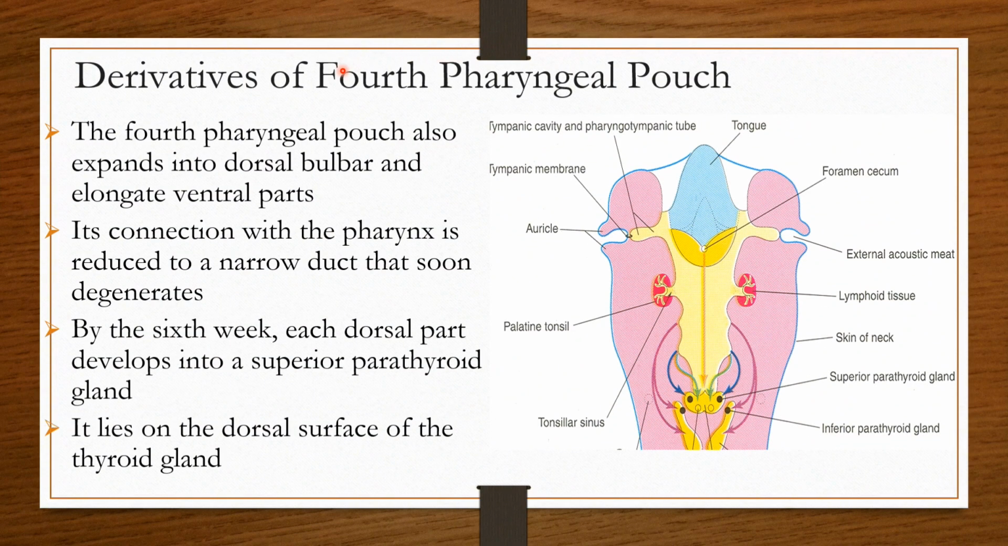The fourth pharyngeal pouch also expands into a dorsal, bulbar part and an elongated ventral part. Its connection with the pharynx is reduced to a narrow duct, which soon degenerates, and by 6 weeks each dorsal part develops into the superior parathyroid gland. Here you can see this blue color arrow. This shows the dorsal part of the fourth pharyngeal pouch, which forms the superior parathyroid, and it comes to lie on the dorsal aspect of the thyroid gland.